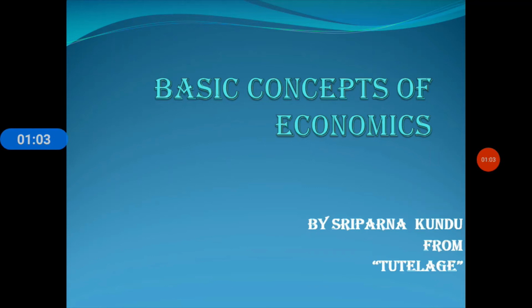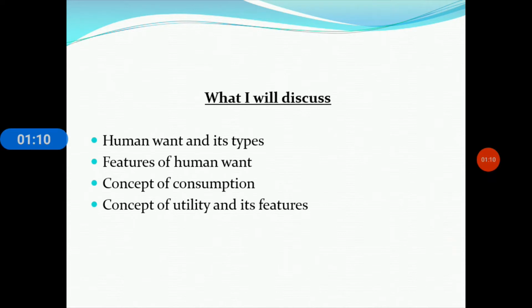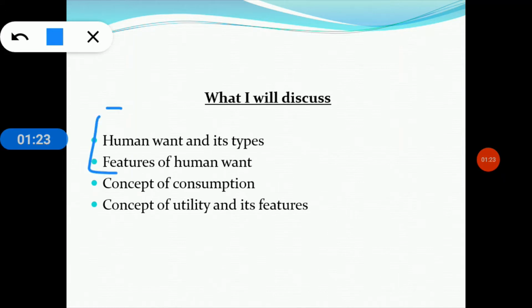So learners, let's check what I will discuss in today's session and go to my next slide. Here is my next slide, and we can see there are some subtopics for today's discussion. The first concept is human want, its types and its features. In my last class we already discussed what a human want is, or the nature of human want, but in a shorter perspective.